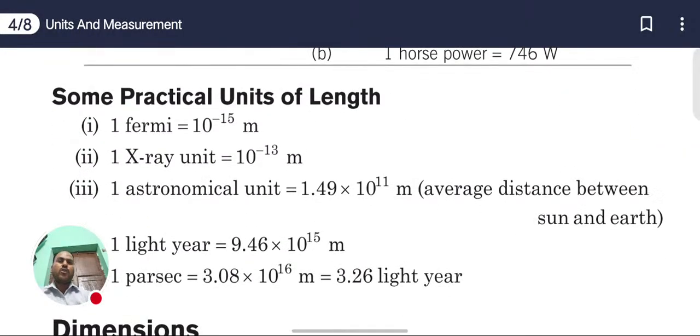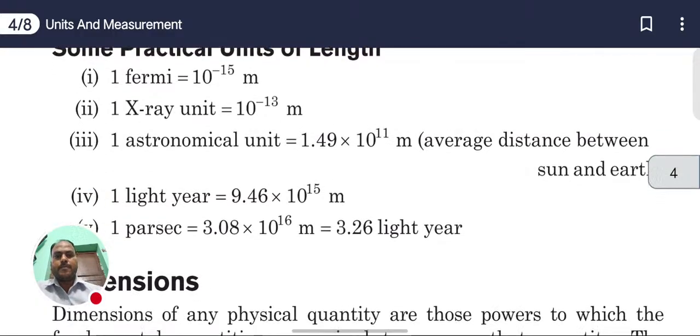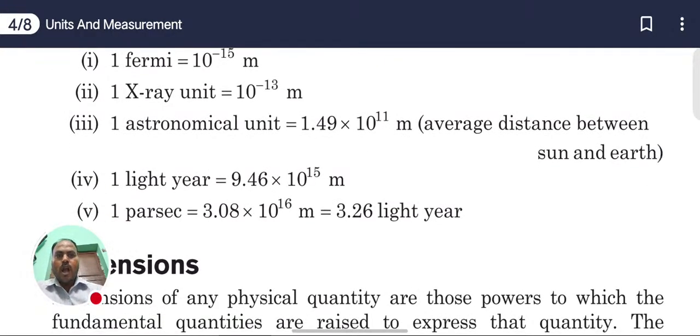Now next we are going to discuss some practical units of length. 1 Fermi equals 10 to the power minus 15 meter. 1 X-ray unit equals 10 to the power minus 13 meter. 1 astronomical unit equals 1.49 into 10 to the power 11 meter, the average distance between Sun and Earth. How we are taking?